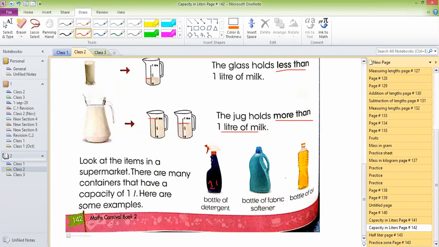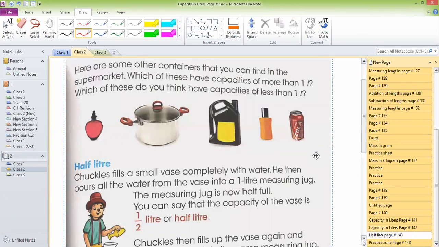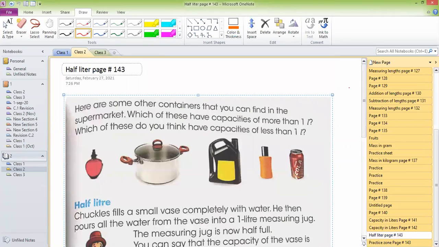Even if you go to the Bakala and buy oil, they will ask you how many liters you want. It will be 1, or 1.5, or 2 liters, or 3 liters. So every bottle has some capacity. Now we will come here to page number 143. Here are some other containers that you can find in the supermarket.